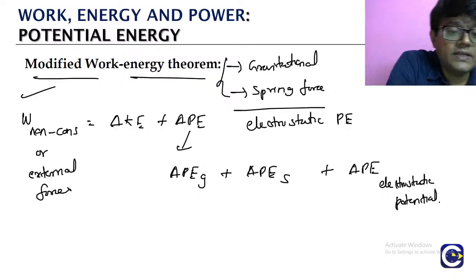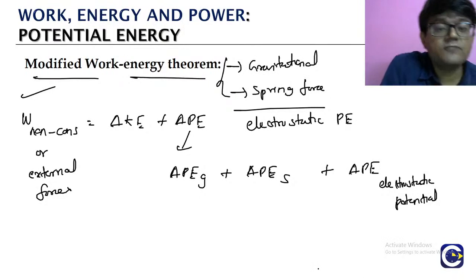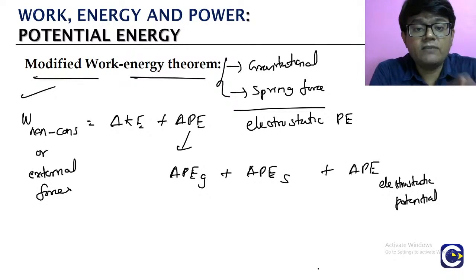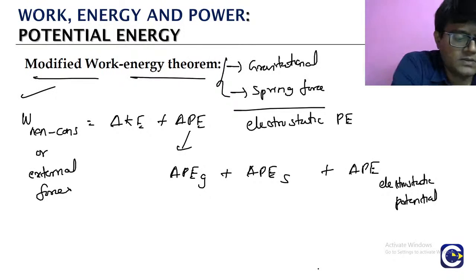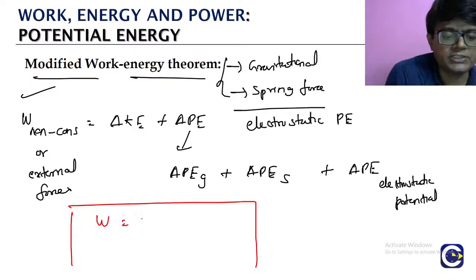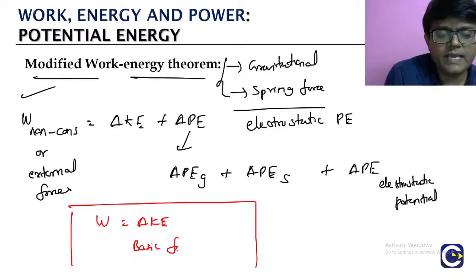There is already one basic form. What is the basic formula? On the left side, work, we are including the work done by all the forces. What is the basic form of the work energy theorem? Work done by all the forces is equal to the change in kinetic energy. This is the basic form of the work energy theorem.